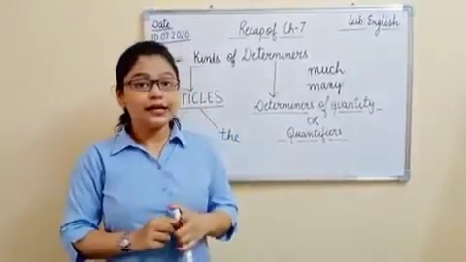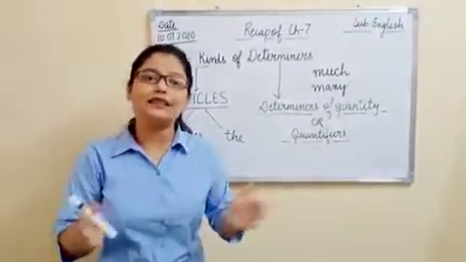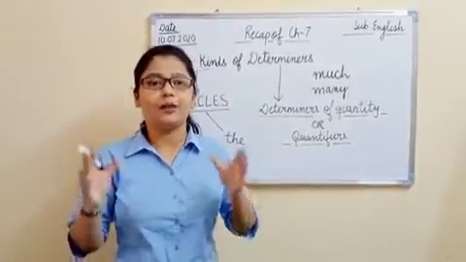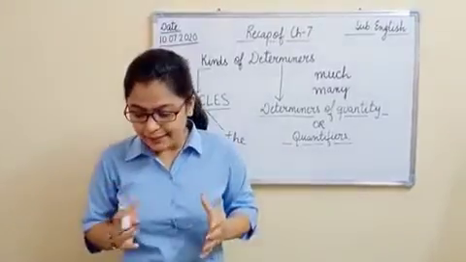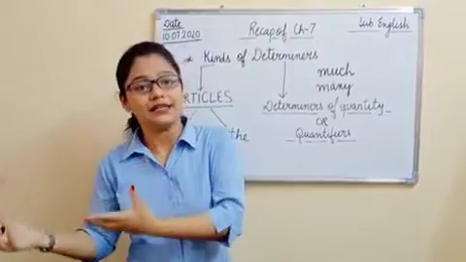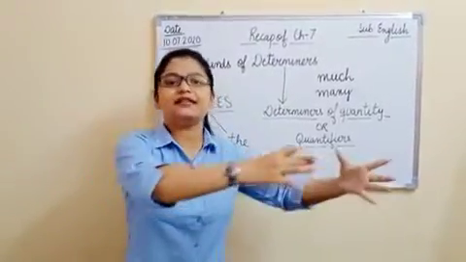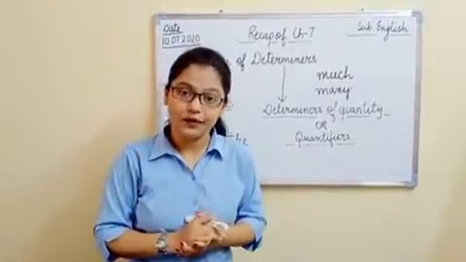Okay. Third is the little. That is, it means all that is. All that a person is having. For example, if I say he gave the little money to the charity, it means all the money which he was having, he gave it to the charity, right?